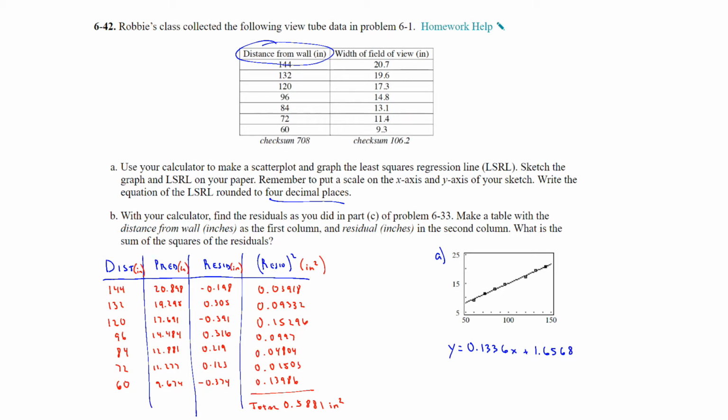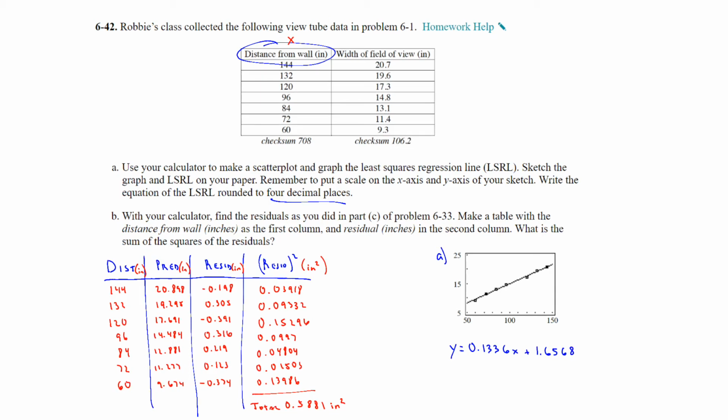All right, I went ahead and completed the entire table because it was just too much work waiting for me to write all this stuff down and listening to it. So I'll just go through what I did here. The first column is the distance. That's the independent variable, or x. That's the distance from the wall. The next one is the prediction, which is your y value. These are the actual values up here, and then these are the predicted values of the width of the field of view.